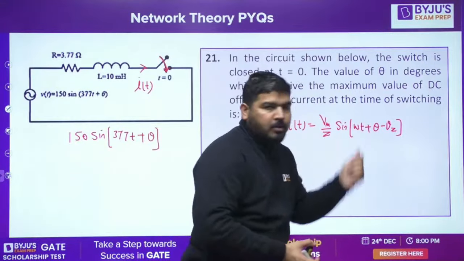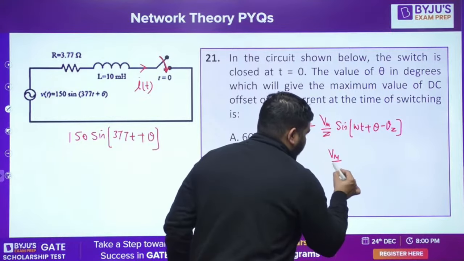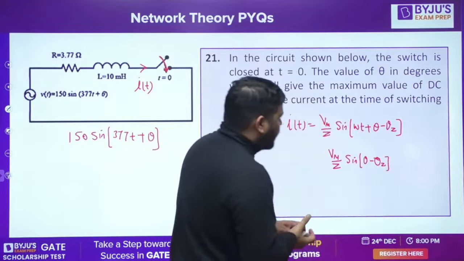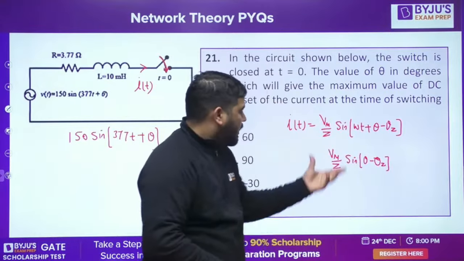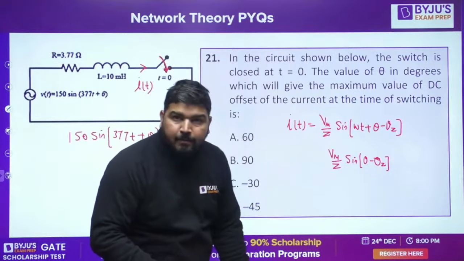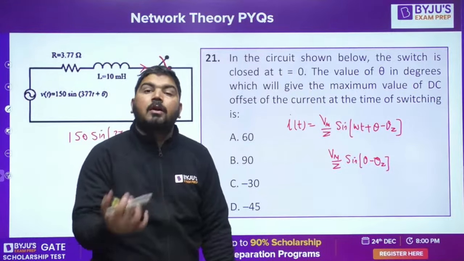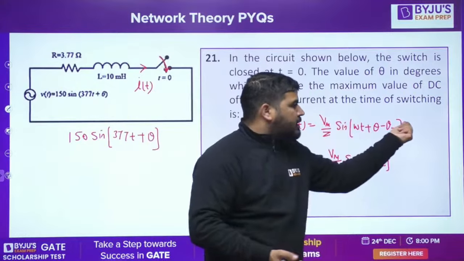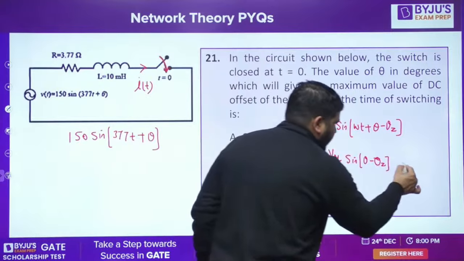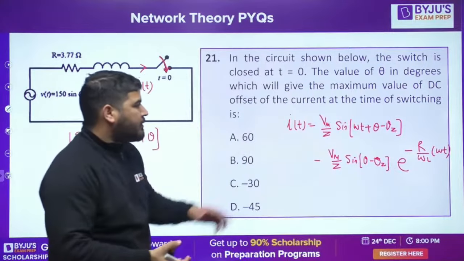Now at omega t equal to 0, we have this value, Vm by Z sine of theta minus theta Z. So at omega t equal to 0, the total current has to be 0. Why? Because initially there was no current in the inductor. As soon as you close the switch, the current has to start from 0. So at omega t equal to 0, this is not 0. To make it 0, this current will come into picture and this will decay exponentially. Is it fine, guys? This is the equation for the current.